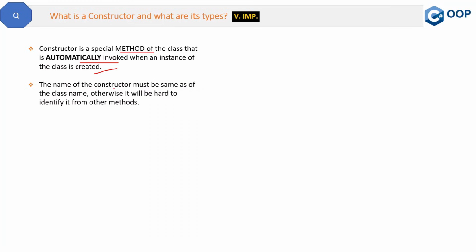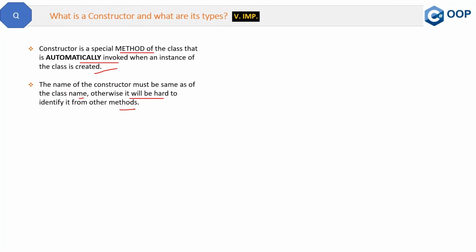The name of the constructor must be same as the class name. So that is one thing. And the interesting thing about it is, if the name is not the same, then it is hard to identify it from the other methods. So the name is same. Why? Because there is a reason. If you put a new name for the constructor, then it will be like the other methods only. That's why C# has mandated that the constructor name will be same as that of the class.